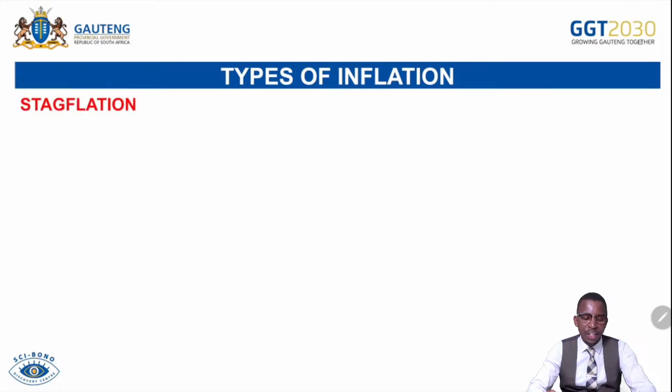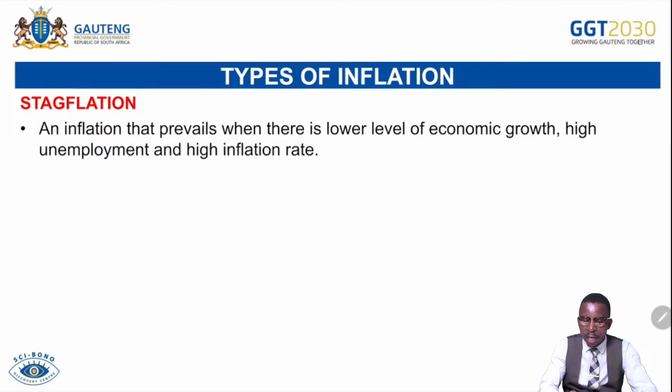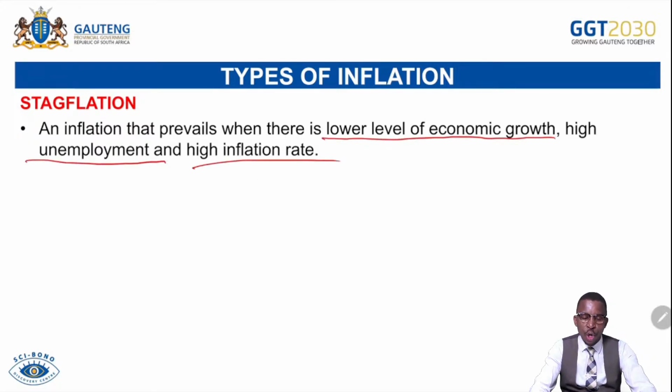Then stagflation. In this case, we talk about an increase in inflation that is accompanied by a lower level of economic growth as well as a high unemployment rate. When there is a lower level of economic growth, a high unemployment rate, and a high level of inflation, we say that is stagflation.